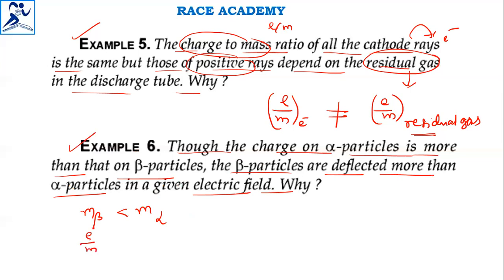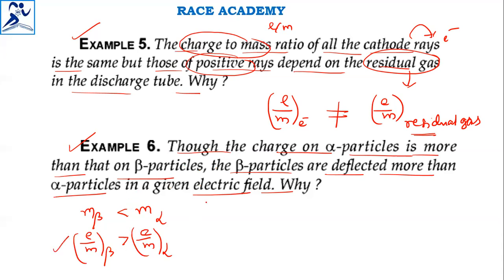What is the e by m value? The ratio e by m is larger for beta particles than alpha particles. That means the charge to mass ratio of beta rays is larger than that of alpha particles.